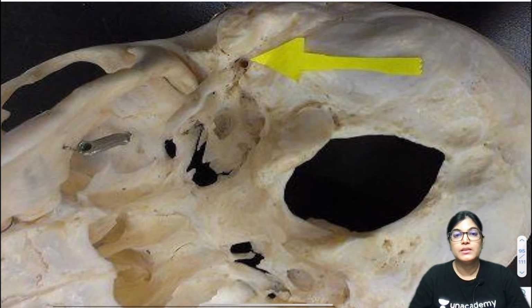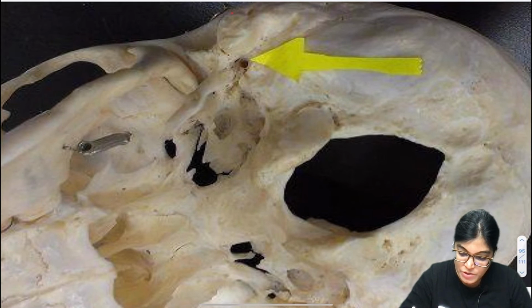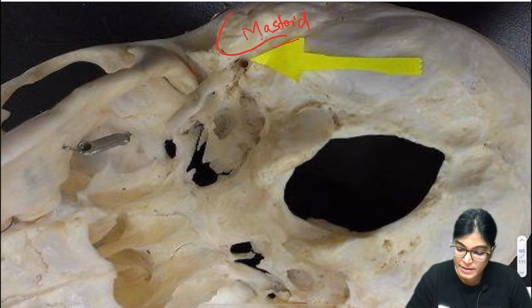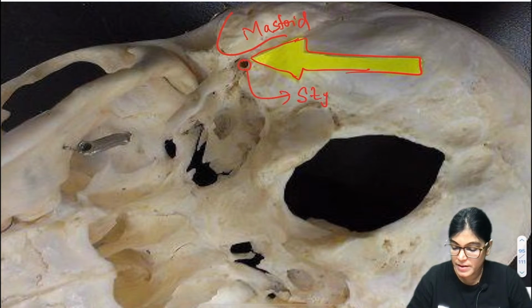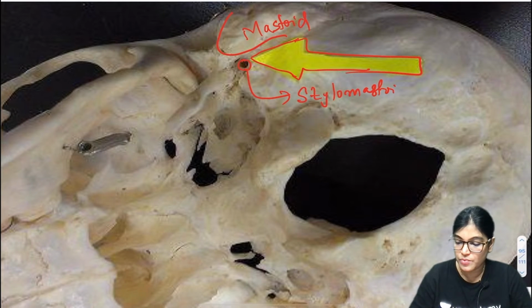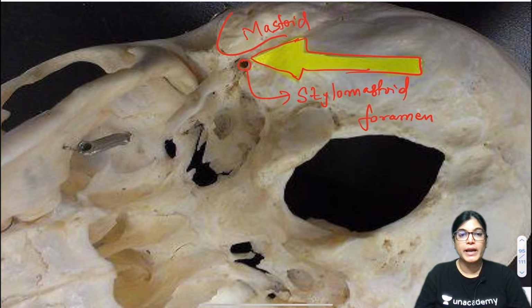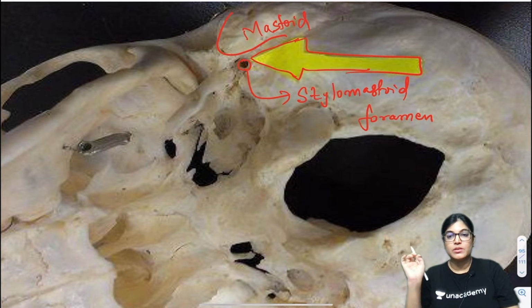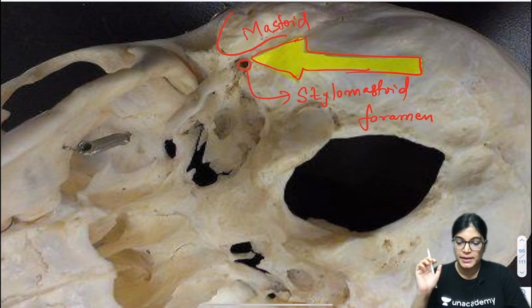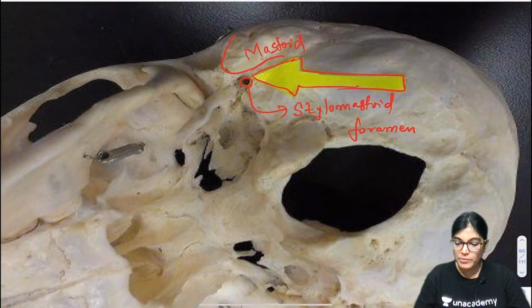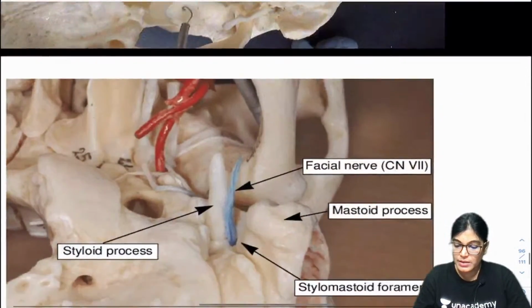See here, this is the mastoid process which you are seeing. This is the mastoid process of the temporal bone. And this arrow is pointing to a foramen. What is this? This is the stylomastoid foramen. You can clearly see it is lying close to the mastoid process of the temporal bone, and also the styloid process is lying here. In this bone the styloid process is slightly broken. I will show you one more diagram for it. See here.